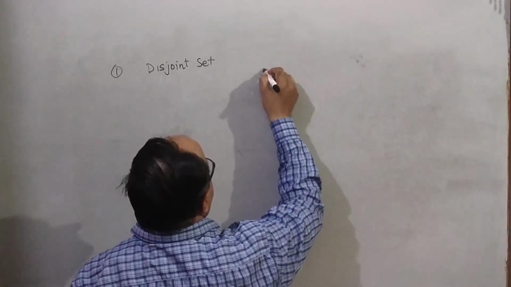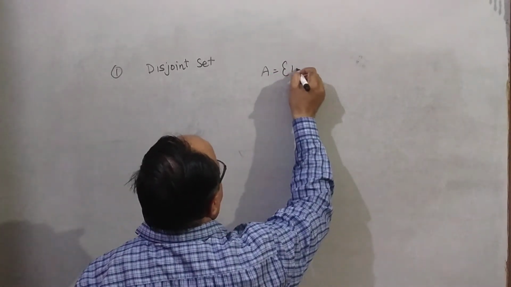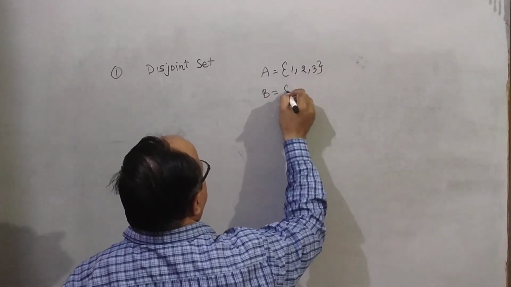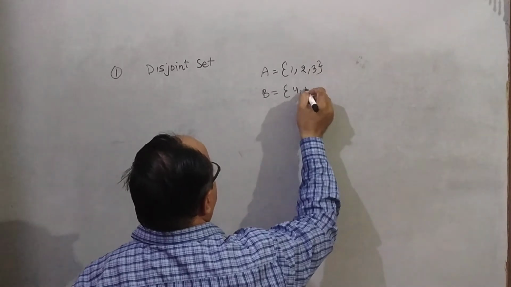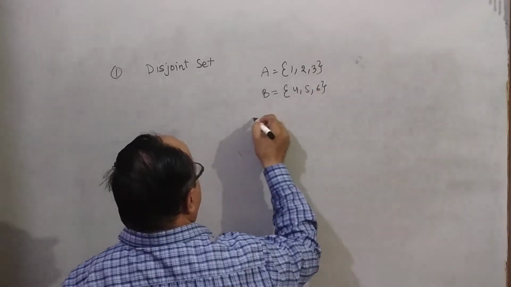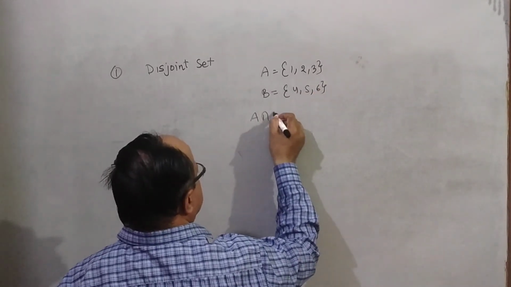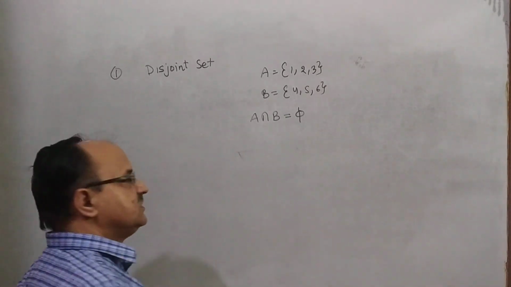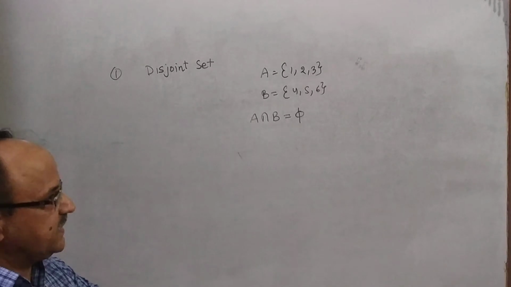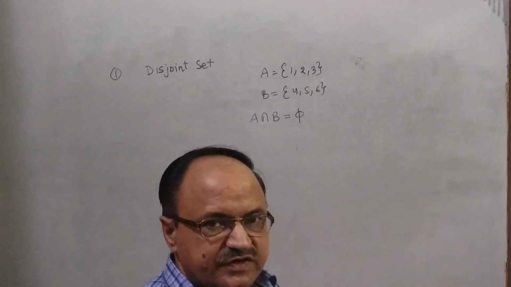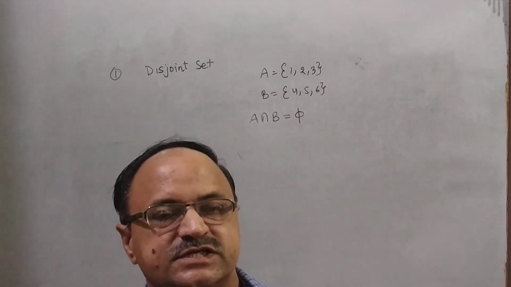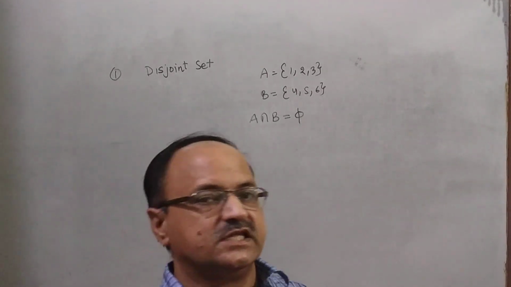For example, set A contains elements 1, 2, 3 and set B contains 4, 5, 6. It means you can say A intersection B is equal to phi. So two sets A and B are said to be disjoint if their intersection is phi.